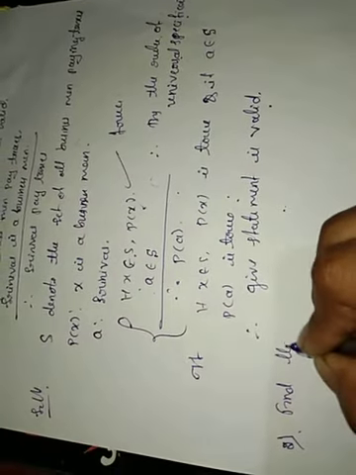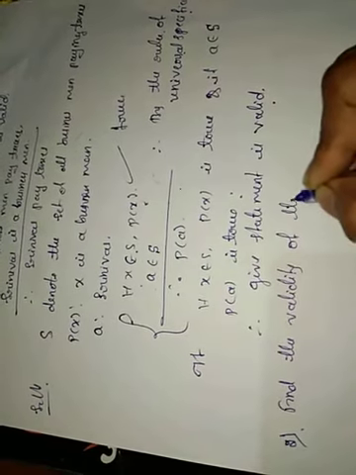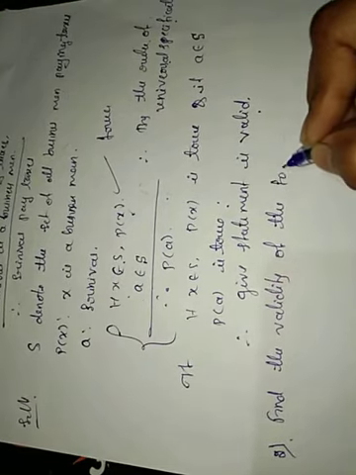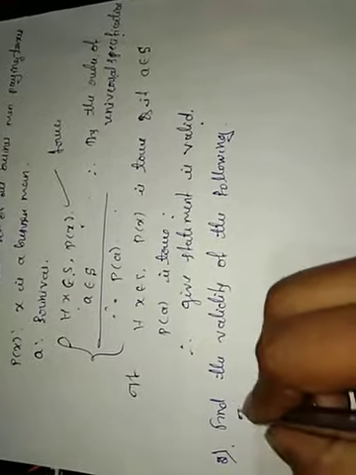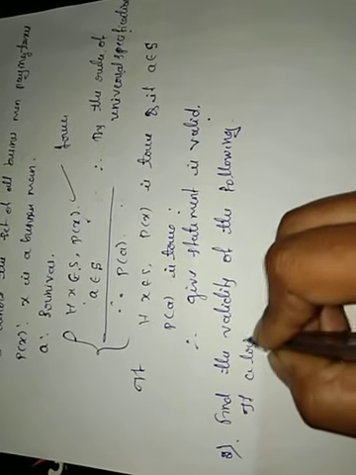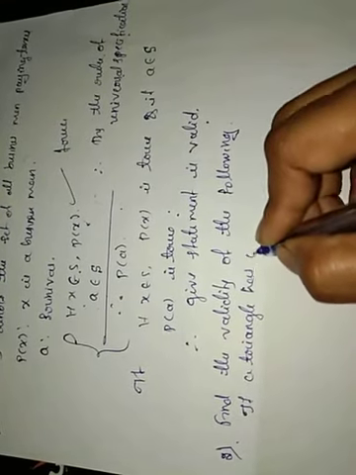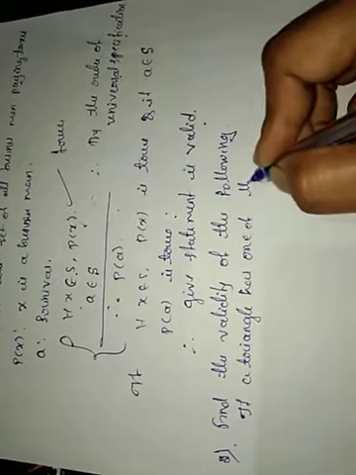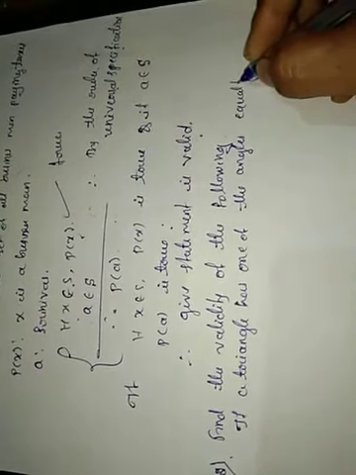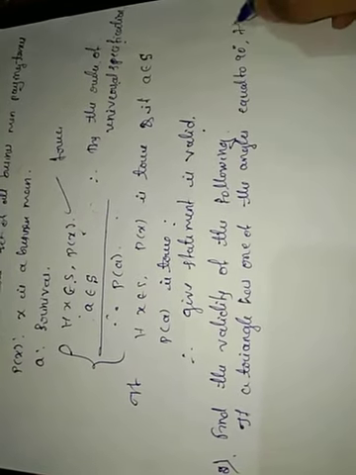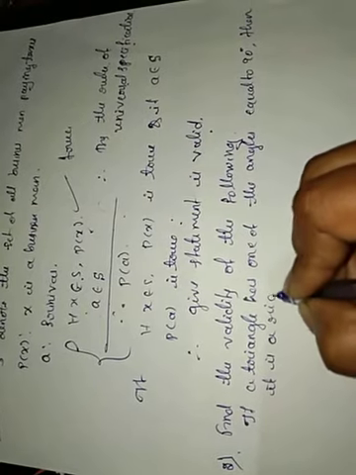Find the validity of the following. If a triangle has one of the angles equal to 90 degrees, then it is right angled.